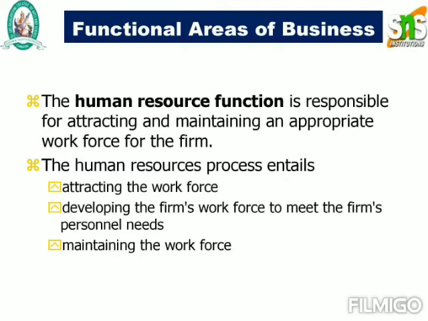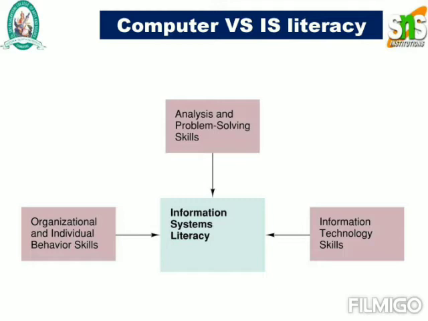So here information system literacy will take care of the overall process of your entire system. You'll have organization and individual behavior skills, and you also require analysis. First you'll analyze and find out the problem, and based upon the problem you'll categorize the person who has the particular skill. Then you'll organize and identify the behavior of the person, and then you'll allocate the work or the problem to the person.